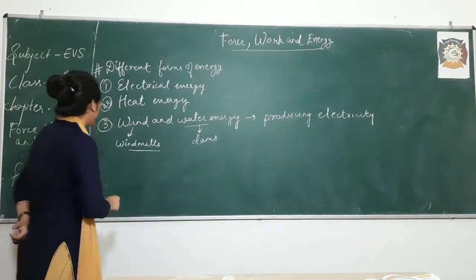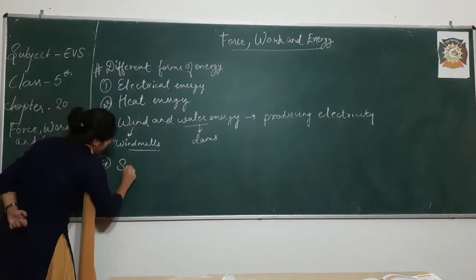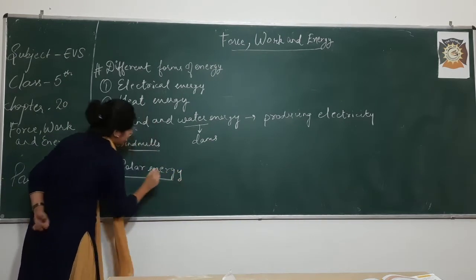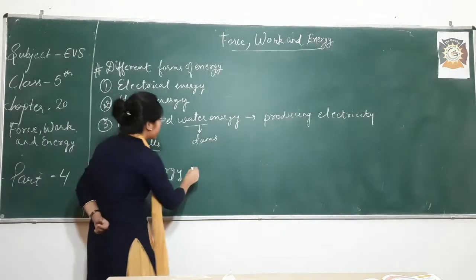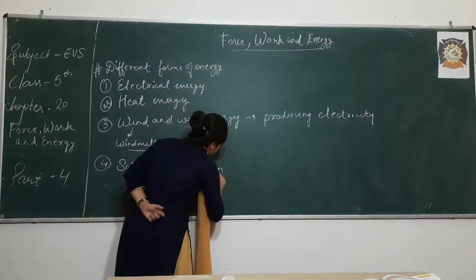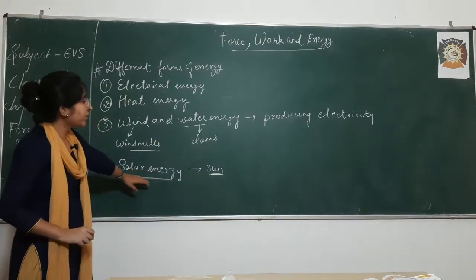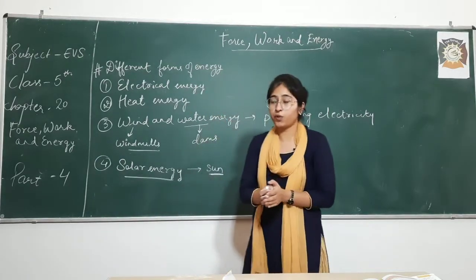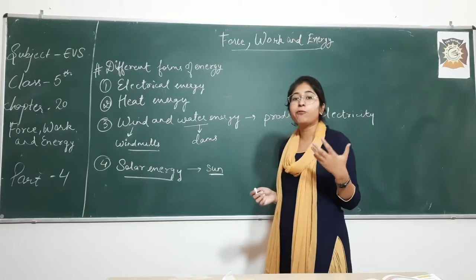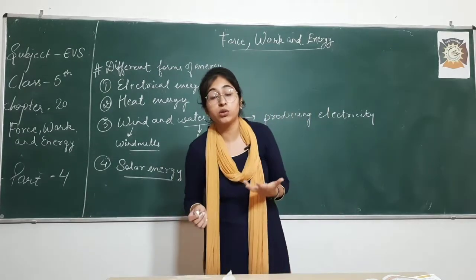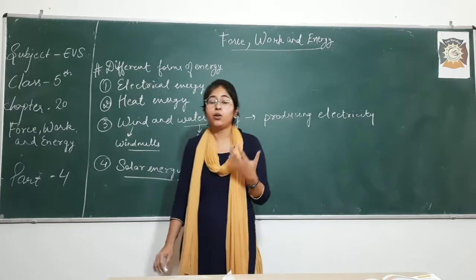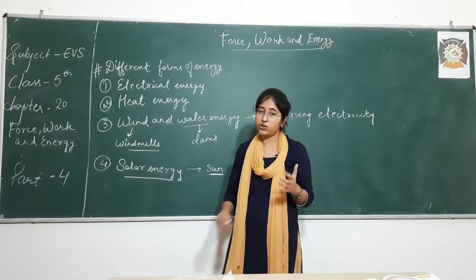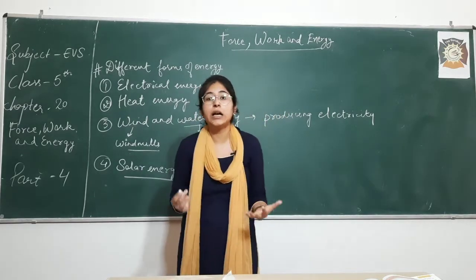Now students, the fourth one and the very important one nowadays is solar energy. As the name suggests, solar energy we get from the sun. So what is the source of solar energy? It is the sun. The sun is a very ultimate, very important source of energy. Nowadays we have many gadgets, like solar lamps that work on this energy, right? And in hilly areas, the geysers work on solar energy. There are also solar panels at very large scale, right?